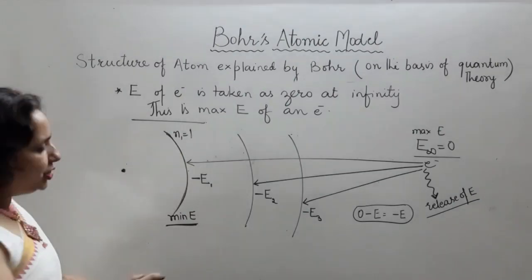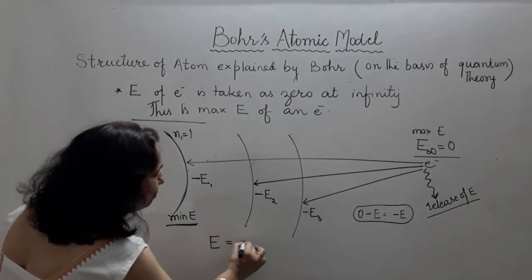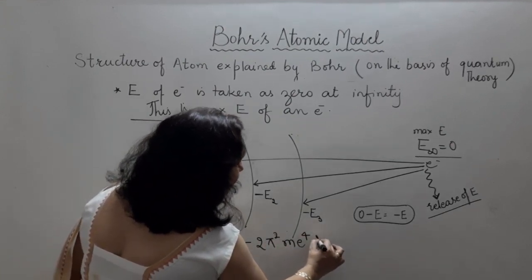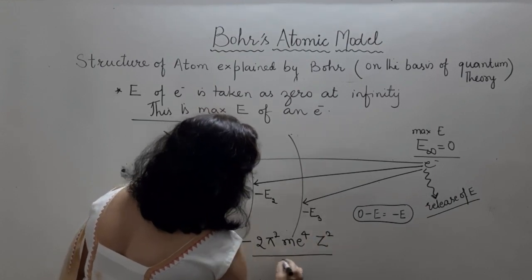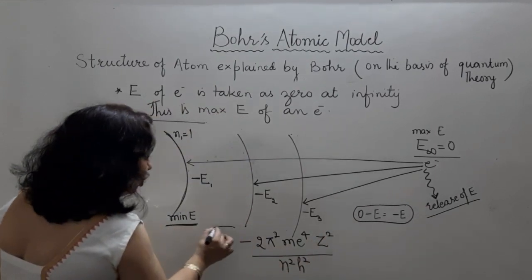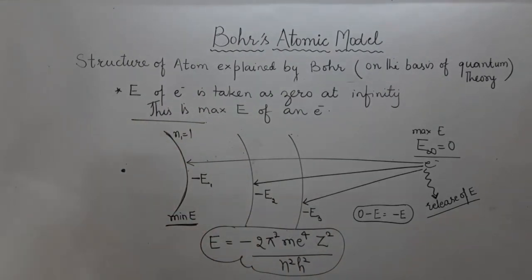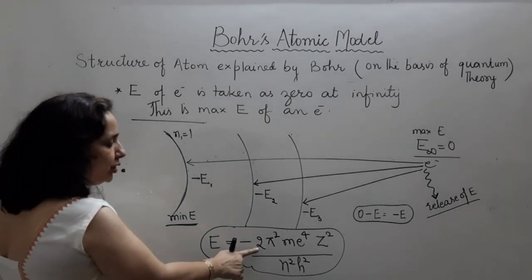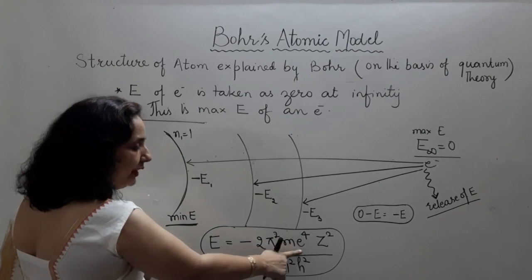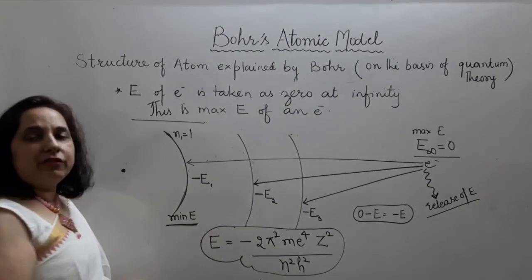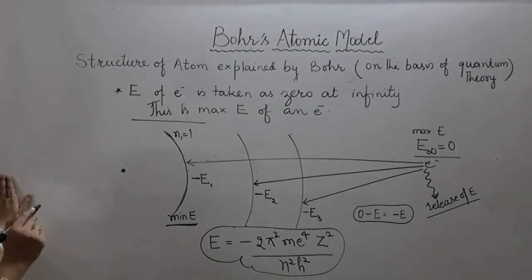Now, value of energy. He told us the formula. Energy is minus 2 pi square m e raised to power 4 z square divided by n square h square. According to Bohr, formula of energy of electron in a shell is going to be minus 2 pi square m e raised to power 4 z square upon n square h square. This is the formula of energy, and we can solve these constants. 2 is a constant, pi is a constant, m is mass of electron, E is charge of electron, Z is atomic number, H is Planck's constant, N is number of shell. And we can calculate energy of electron in a shell.